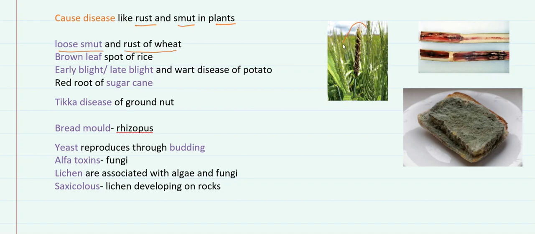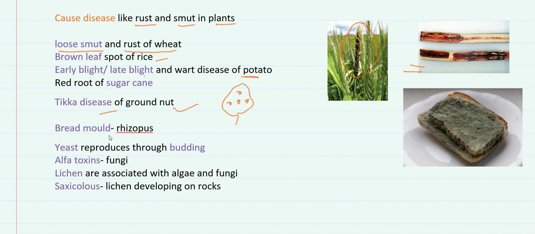Here it shows the loose smut of wheat, brown leaf spot of rice, early blight or late blight, and wart disease of potato, red rot of sugarcane. This image shows the red rot of sugarcane, and Tikka disease of groundnut. In Tikka disease, lesions appear on the leaf of the groundnut.